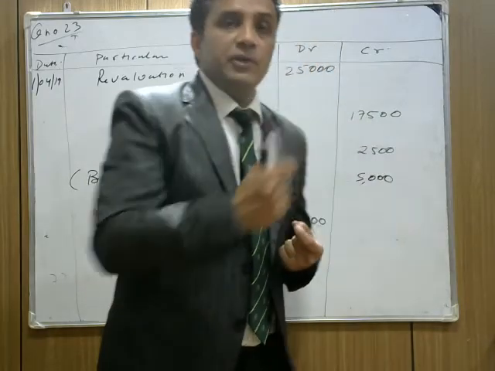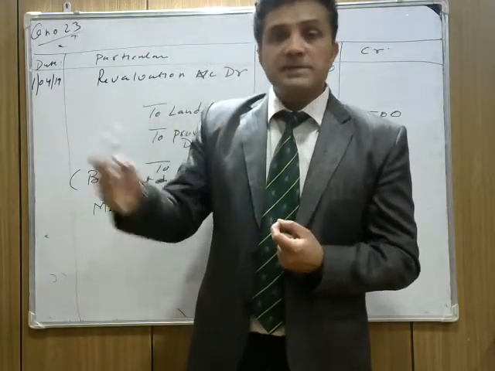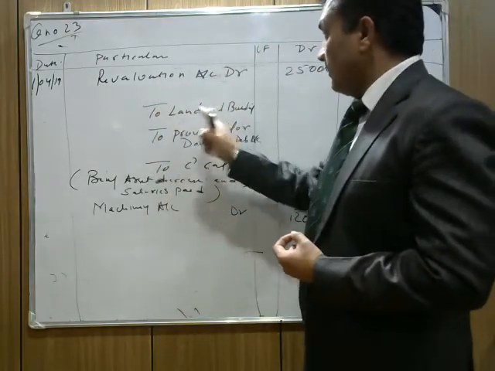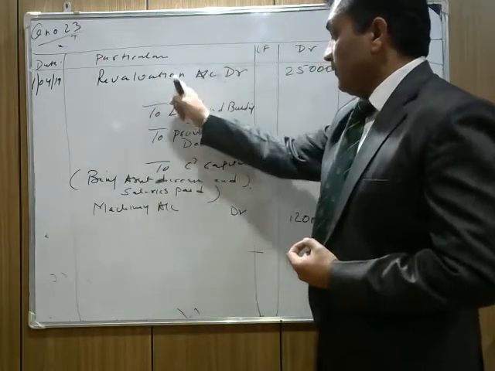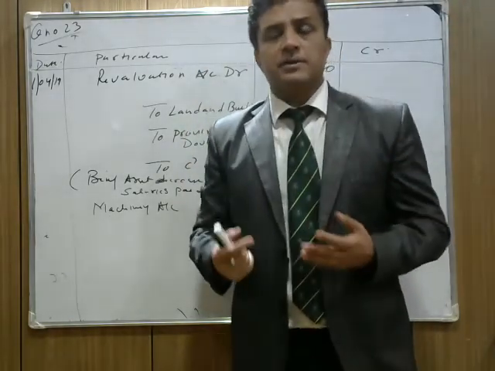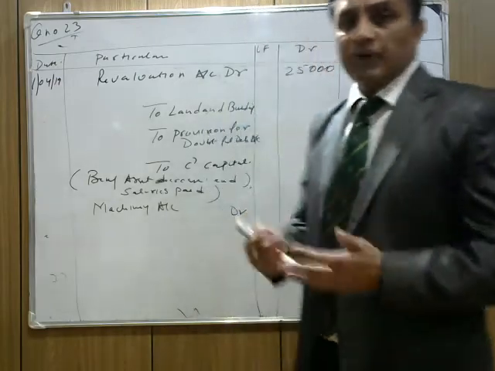So basically you have to be smart on that. How will you save your time? From where can you save your time? Suppose a question comes, you can directly do it. If you do revaluation account debit to land and building, revaluation account debit to provision for doubtful debt, revaluation account debit to C's capital, of course it's all correct, but it increases your time and your effort also.